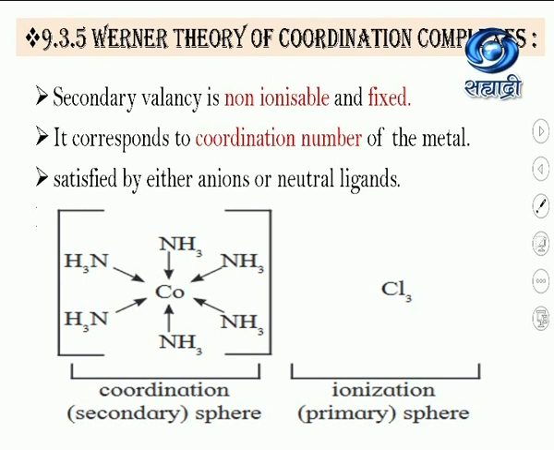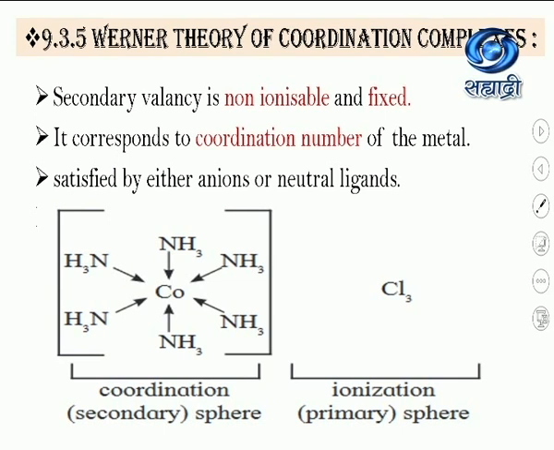आपण coordination number म्हणजे last session मध्ये शिकलो. What is coordination number? The total number of electron donor atoms which donate electrons to the central metal atom to form a coordinate bond. So here in this example, 6 ammonia molecules or ammine ligands are there which donate electrons to cobalt. So the coordination number is 6. So actually it is also considered as a secondary valency and it is non-ionizable.